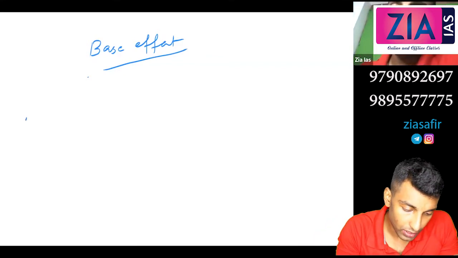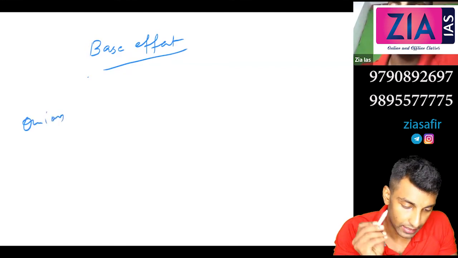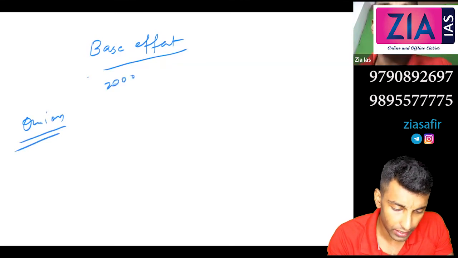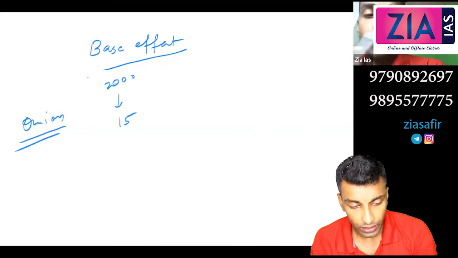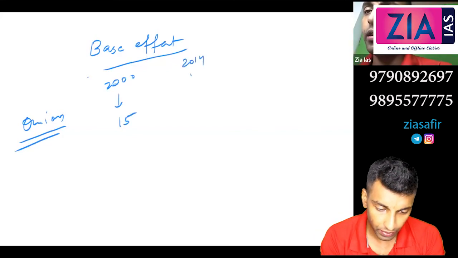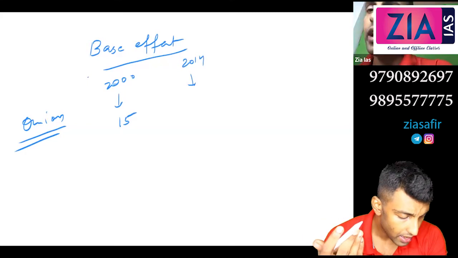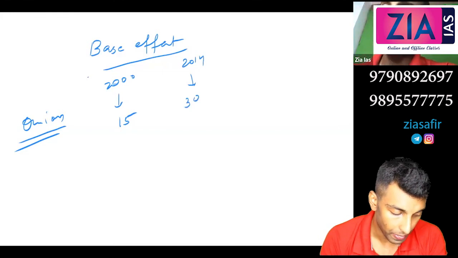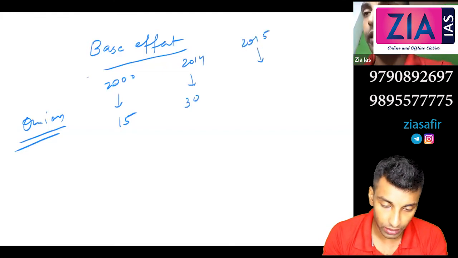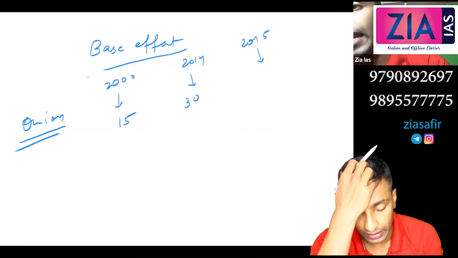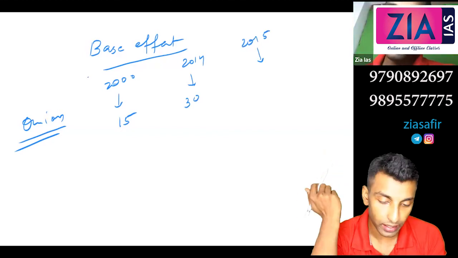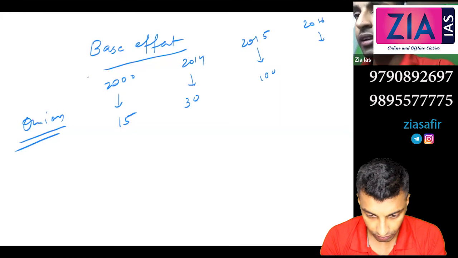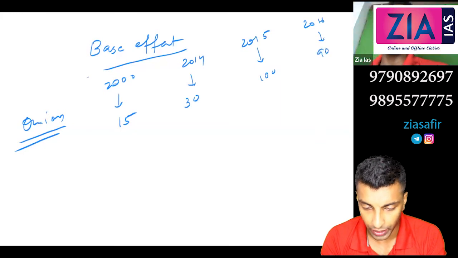So let's talk about the prices of onion, which is more volatile. So I take this example. Let's say in 2000, the price of onion is, let's say, 15 rupee. In 2014, it might have increased, and on an average it might be around 30 rupee. I'm taking some random values, okay? And in 2015, it skyrocketed, and recently also in 2019, you can say exactly this. You can write it went to 100 rupee. And in 2016, it slightly came down to 90 rupee.